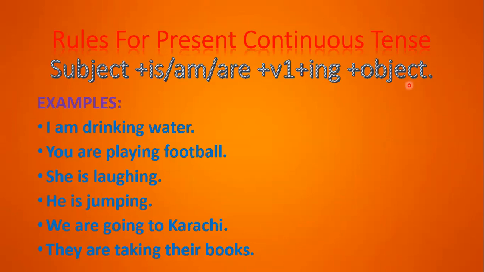And then in the last I'll have the object. So this will be the basic structure of my sentence when I am using the present continuous tense. Okay, so let's look at these examples. I am drinking water. So I is my subject here and am is my helping verb and drinking is my first form of the verb with an ing here.